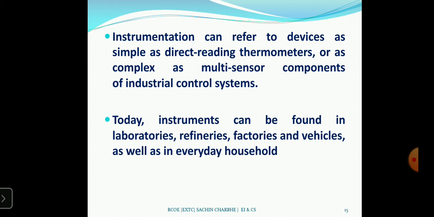Now the digital thermometer: in the pandemic COVID-19 situation, so many societies, schools, and colleges everywhere purchased digital thermometers. They just scan you and detect your temperature. There are also digital oximeters that they put on your finger, and they detect your oxygen level also. So these are many changes that occurred in the instrumentation system.